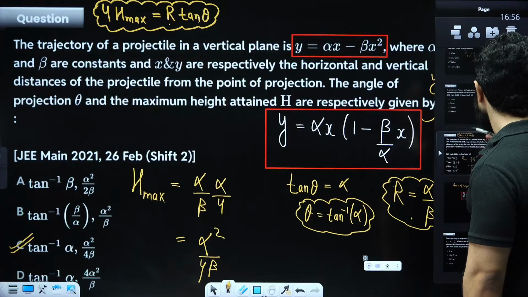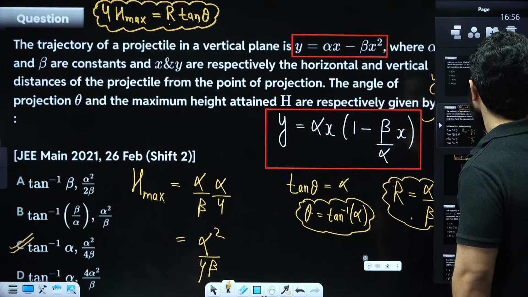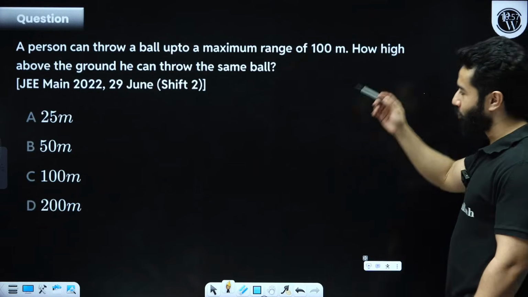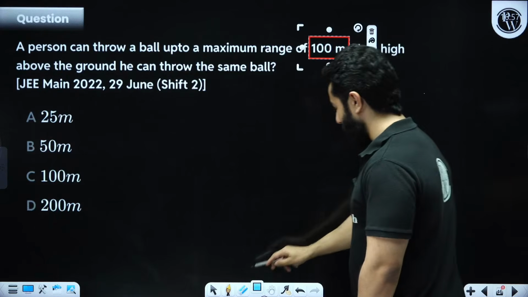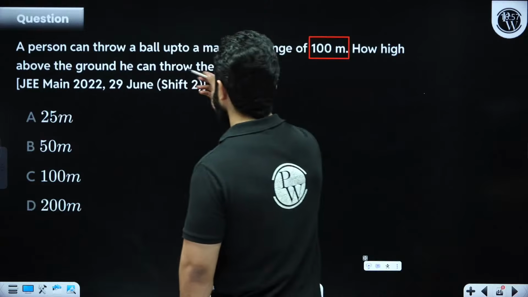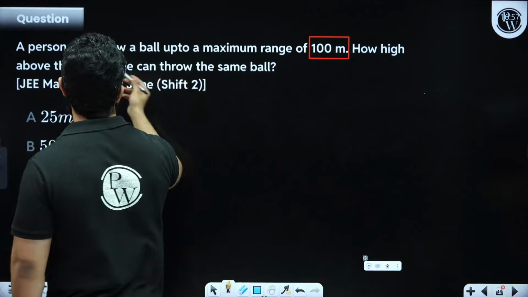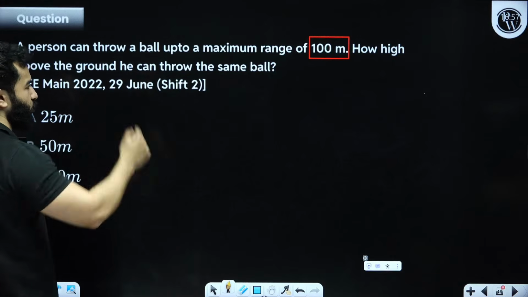Next question, similar to this. Let's see this one. A person can throw a ball up to a maximum range of 100 meter. Right? Maximum range of 100 meter. And then they are talking about how high above the ground he can throw the same ball.